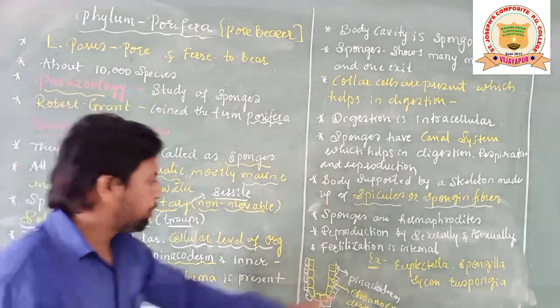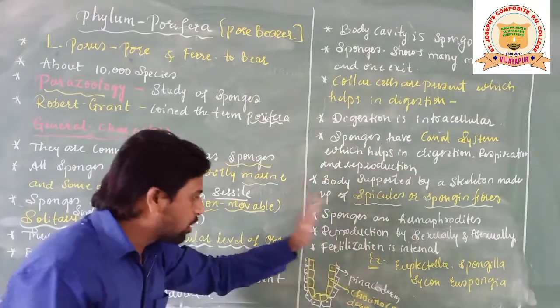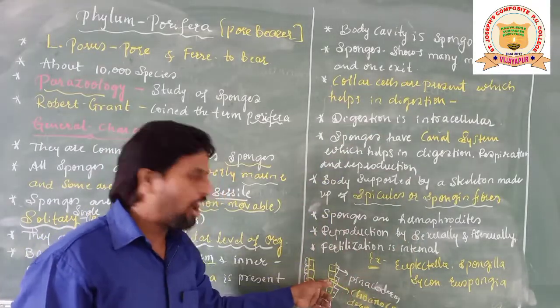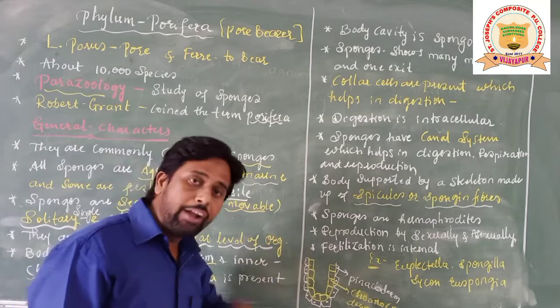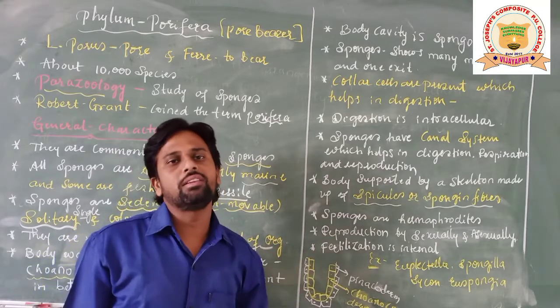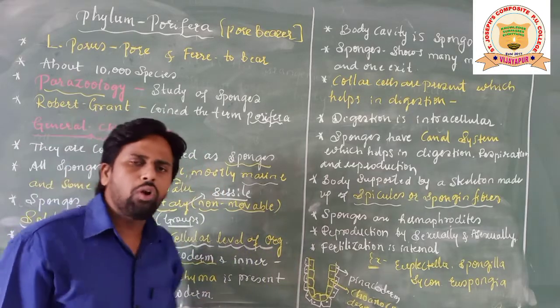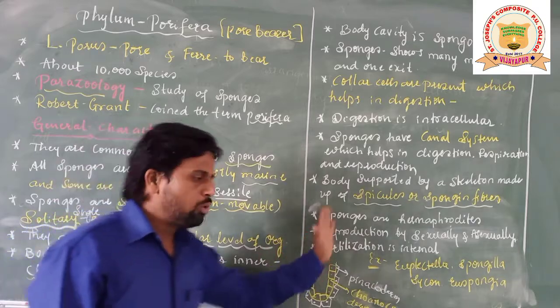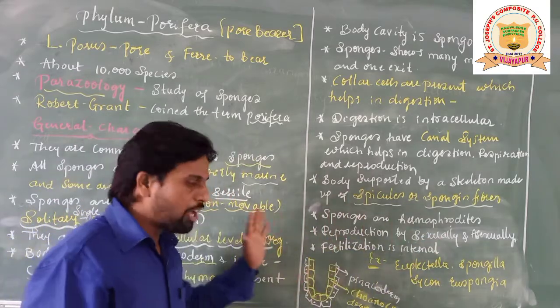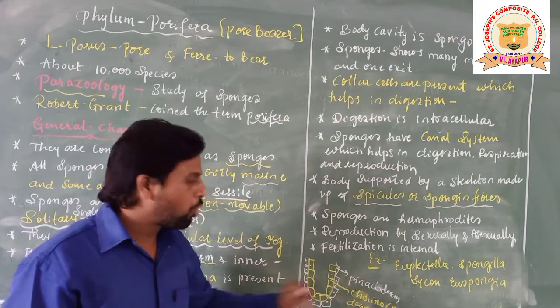Coanacoderm means pinacoderm is the outermost layer, ectoderm, and coanacoderm is the innermost layer, endoderm. One way to say it is that it is diploblastic. The outer layer is called pinacoderm and the innermost layer is called coanacoderm.